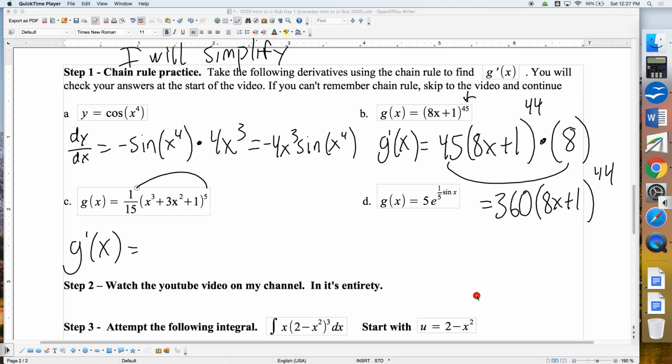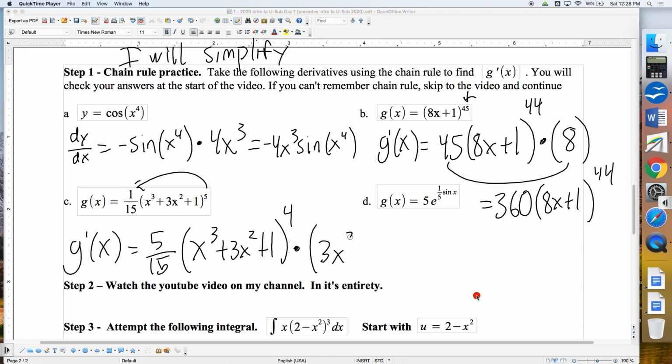All right, down comes the 5. Remember, coefficients just hang out. So let's call this 5 over 15 x cubed plus 3x squared plus 1 to the fourth, because we're doing the power rule for derivatives, so our exponent goes down. And then our chain rule step, that inside expression, we differentiate and chain that to the end.